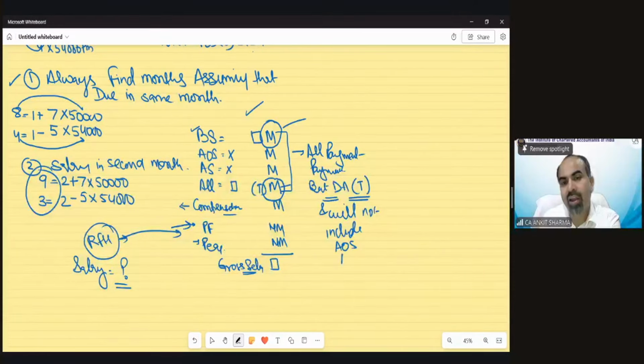And will not include arrear of salary and advance salary. It has not been specifically written anywhere, but because it has been referred that the salary would be taken on due basis, we can only take the basic salaries. That's why advance and arrear of salary need to be ignored for the purpose of calculation of monetary payments. Understood? If you're following that format, you would be easily able to find out what content I need to consider for the purpose of calculation of this rent-free house.